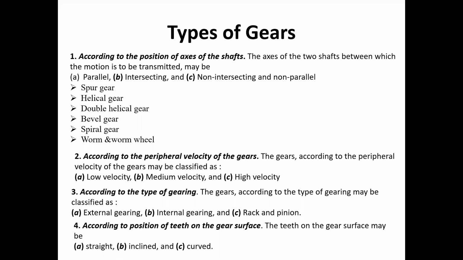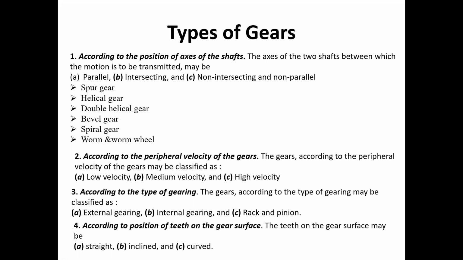Again, it may be further classified. The first one is according to the position of the axis of the shafts. Three types of axes are there: parallel, intersecting, and non-intersecting and non-parallel.